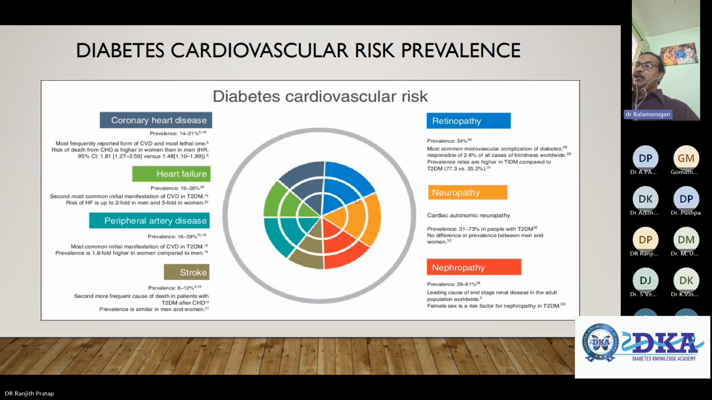Again, nephropathy, 29 to 61%, leading cause of end-stage renal disease. And female sex is a risk factor for nephropathy in type 2 diabetes. This is a nutshell. Move on to the next slide, please.